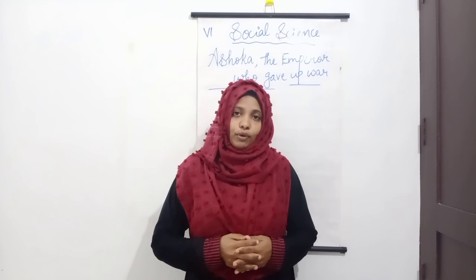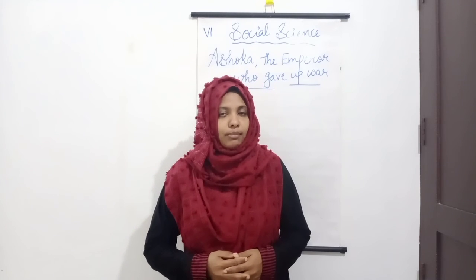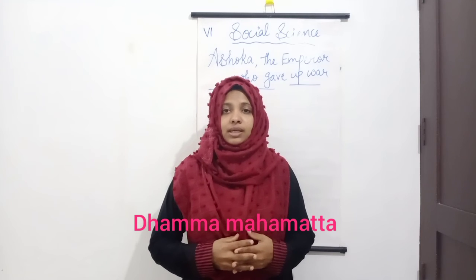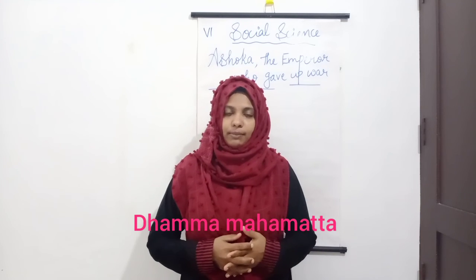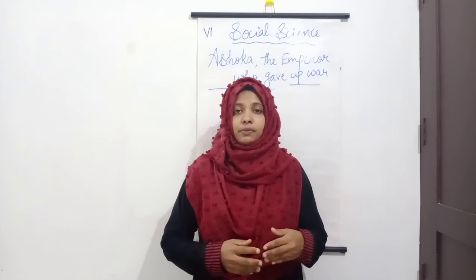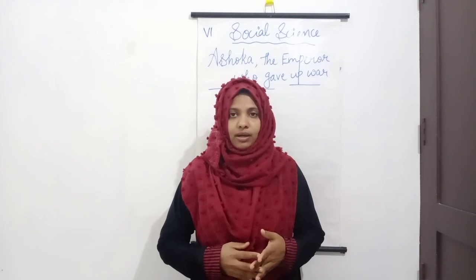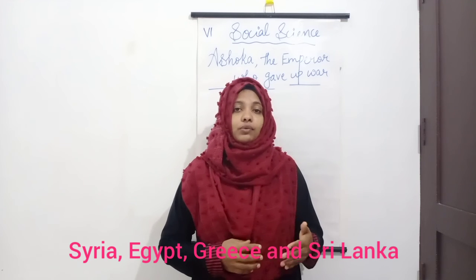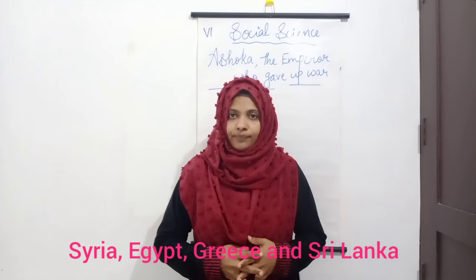So, Ashoka appointed officials known as Dhamma Mahamatas who went from place to place teaching the ideas about Dhamma. Ashoka also sent messengers to spread the ideas about Dhamma in different lands such as Syria, Egypt, Greece and Sri Lanka.